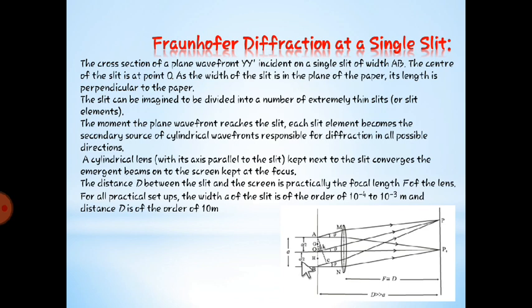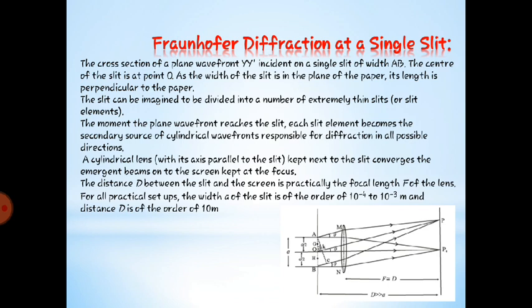Alright. Now the slit can be imagined to be divided into a number of extremely small slits. This is a single slit, but why are the dotted points there? Because we are going to consider that there are a number of slits inside it, and when the wave is incident on this, all these points emit waves in the forward direction. This is again due to Huygens principle, right?